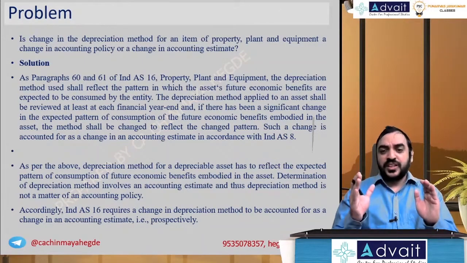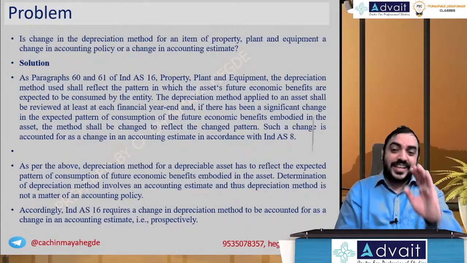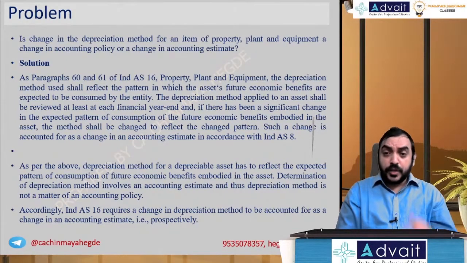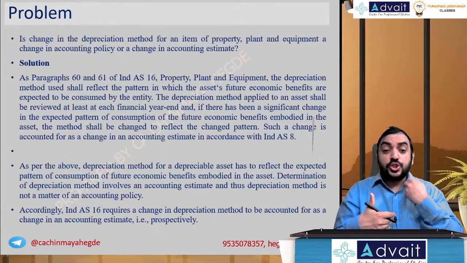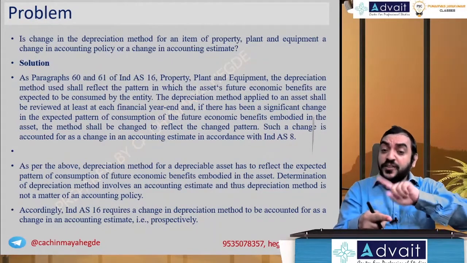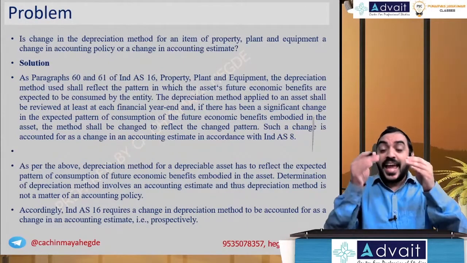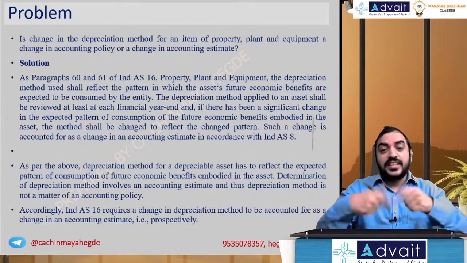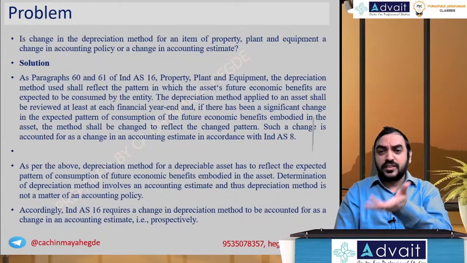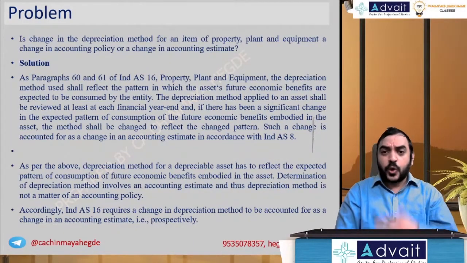Change in method of depreciation. Let me make it very clear. It is a change in estimate. What is the reason? Because the policy is to adopt the cost model versus the revaluation model. That is accounting policy, and if you change from the cost model to the revaluation model or vice versa, that becomes a change in accounting policy. Everything else comes within that, and that will be an accounting estimate: number of years estimation, depreciation, useful life, scrap value estimation. So all these are estimations, right?